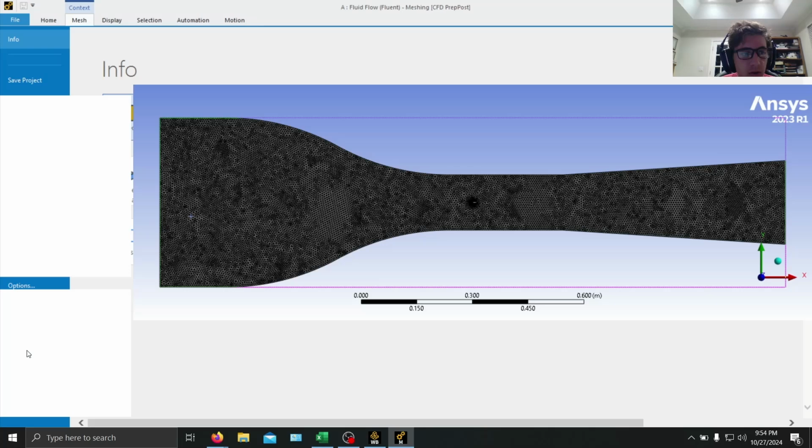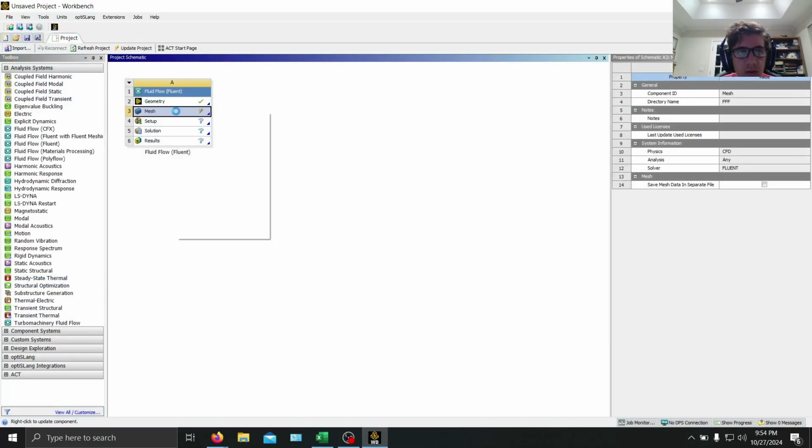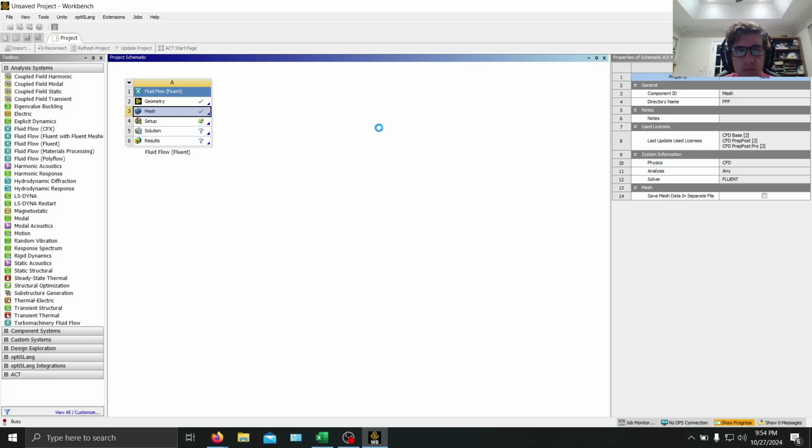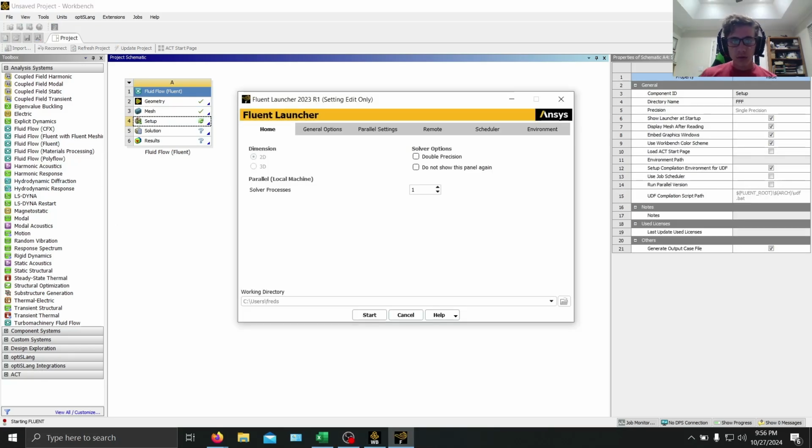We're going to click close meshing, and then update. Perfect. Now we're going to go into setup here. And then double precision to processes. We should have it to be 2D. And then start.